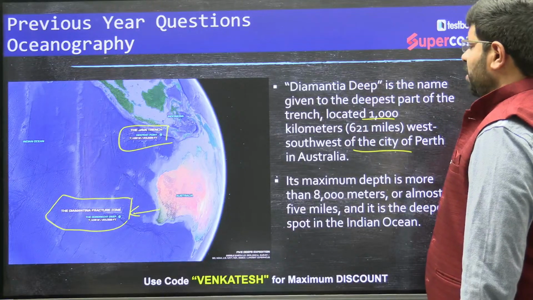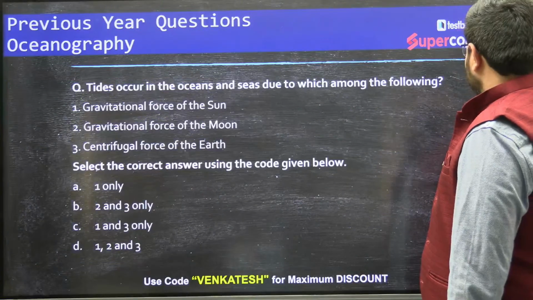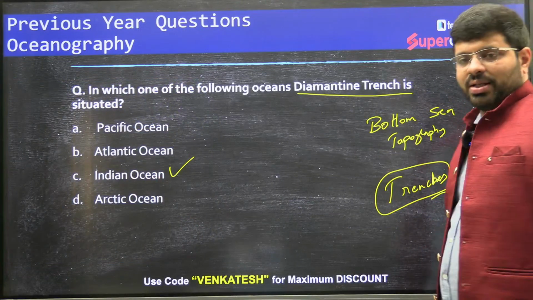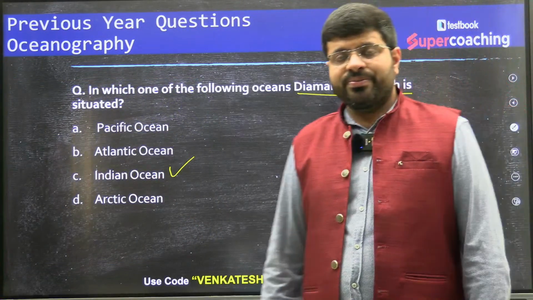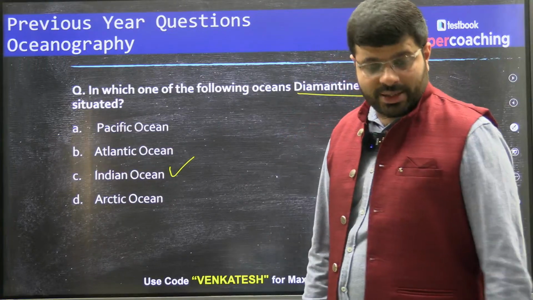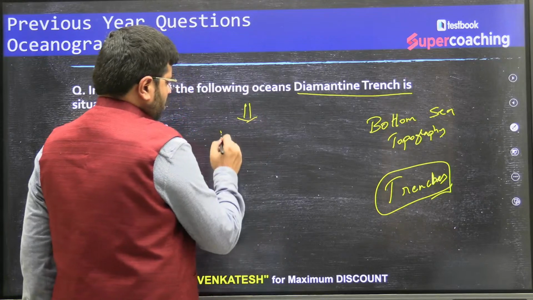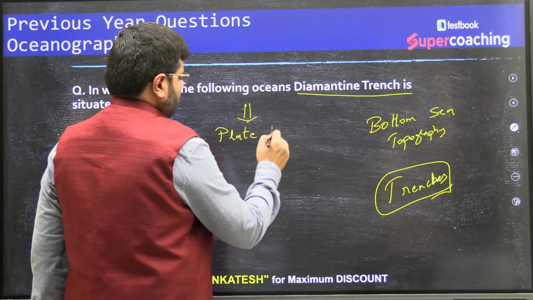Then for your understanding, how are trenches formed? Trenches are found as part of ocean plate subduction. They are a product of what? Plate tectonics.